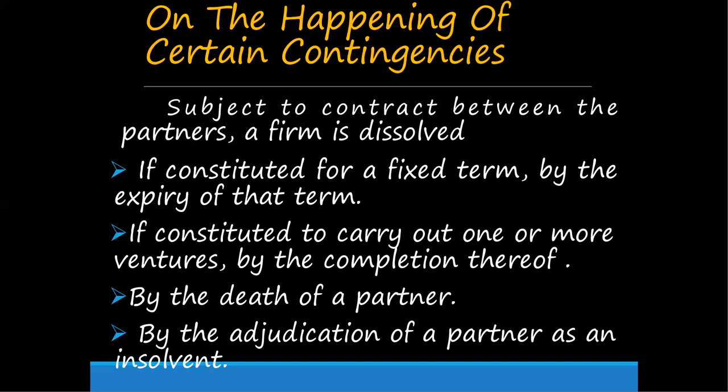By the death of the partner, yes, and by the adjudication of a partner as an insolvent. That insolvent person, we can call an insolvent person, means not able to meet their creditors. That level of partner is called an insolvent person.